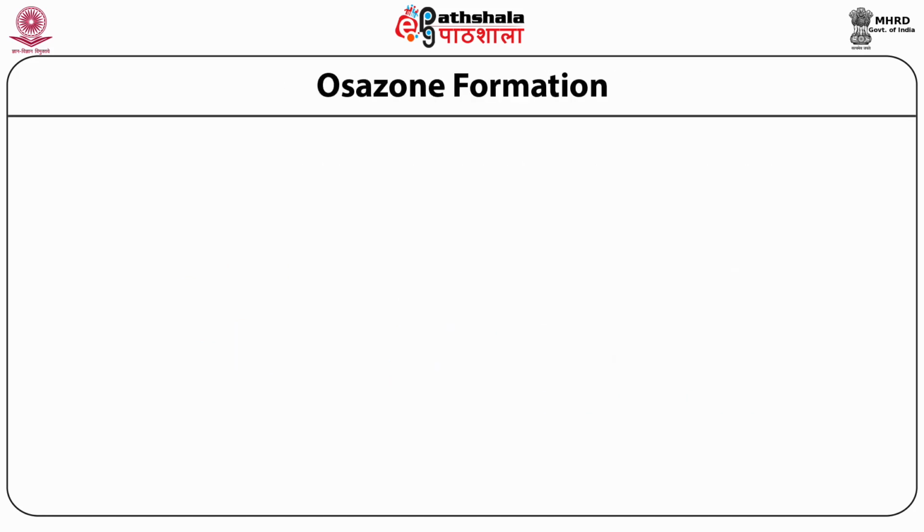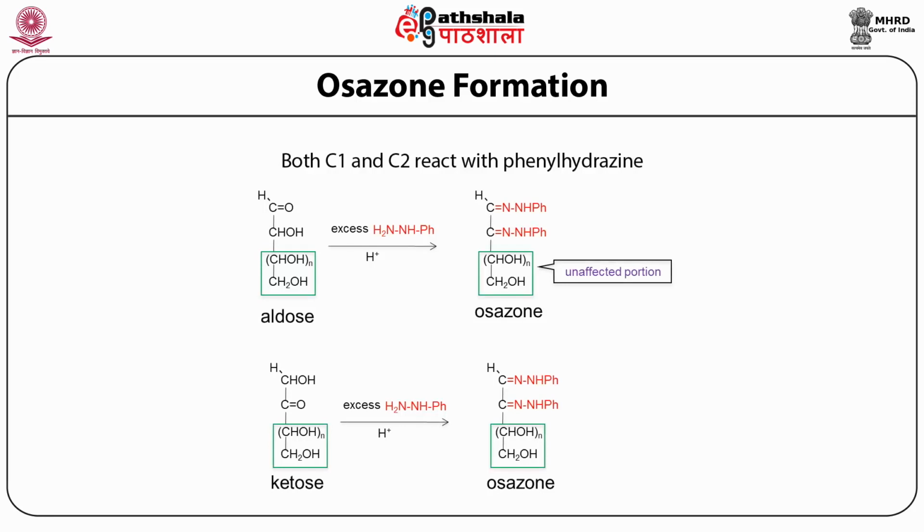The other test specific for sugars is called osazone test, which was a test that was discovered by Emil Fischer, which basically makes use of the compound called phenylhydrazine. So excess of phenylhydrazine in presence of acid, hydronium, is added to a solution that contains an aldose or a ketose sugar, and what you end up getting is a double phenylhydrazine derivative of aldose and ketose, and this double phenylhydrazine derivative is called osazone.